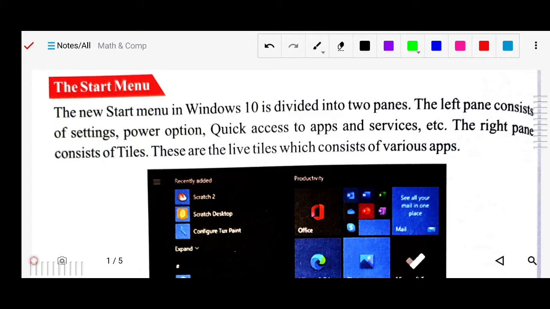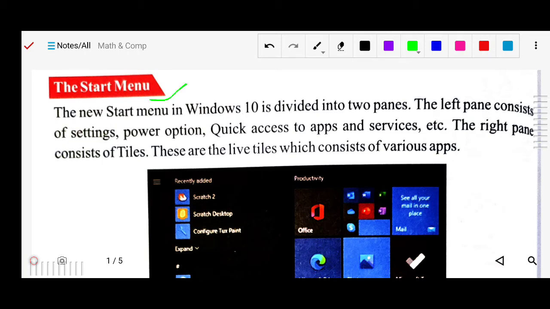Anything you want to search in your computer, any changes you want to make, you have to click on the start button. There you can search files, search applications, and also install your applications through the control panel. So to enter your computer you have to go to the start menu.